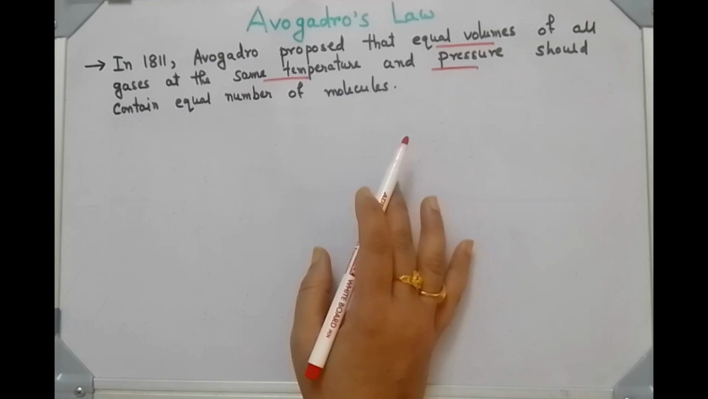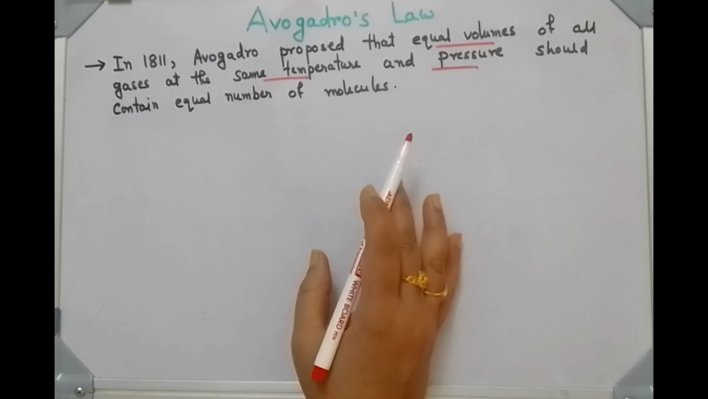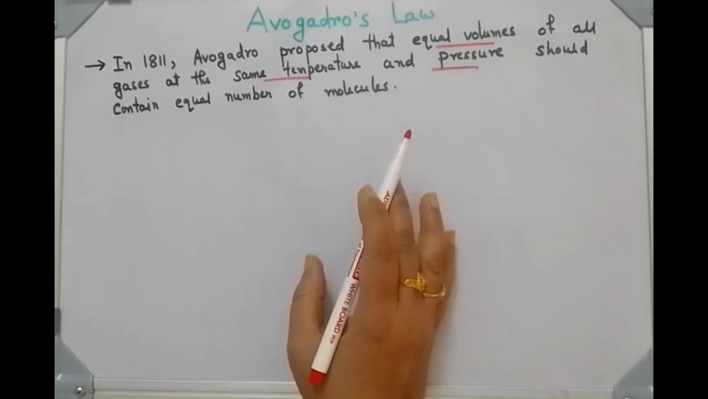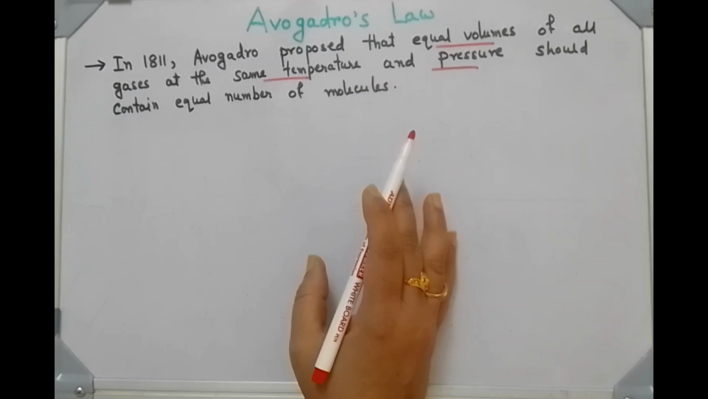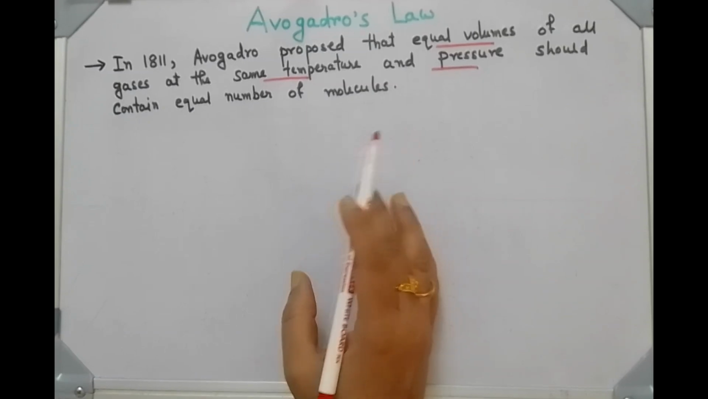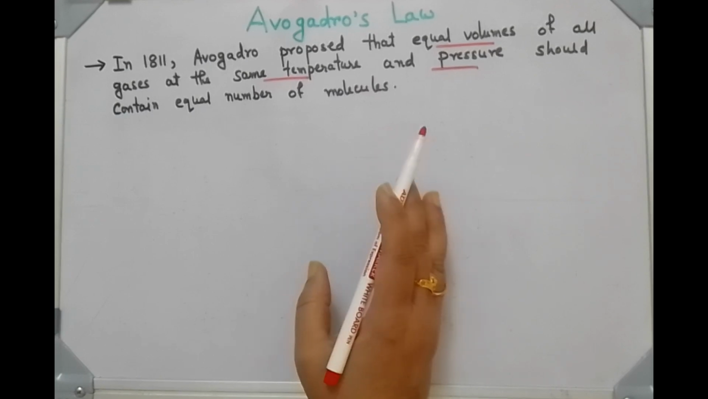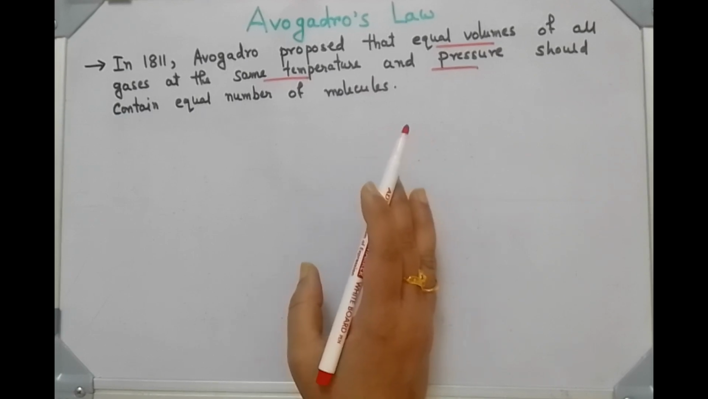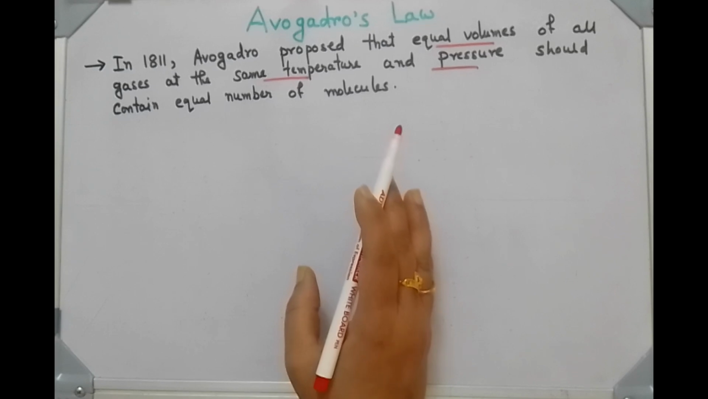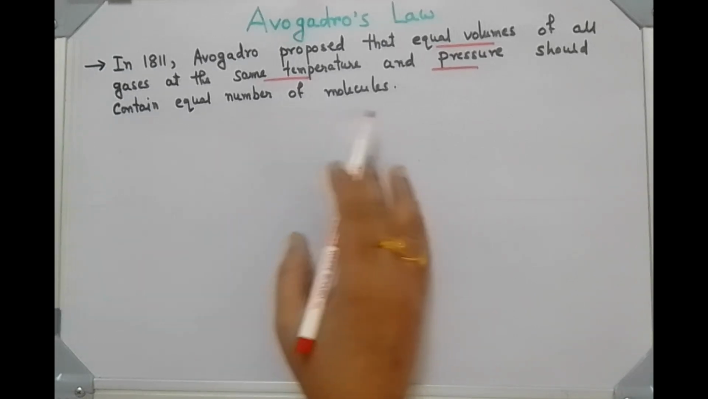Why? If gases under observation are not at the same temperature and pressure, then their volume will not remain equal. By changing temperature and pressure, the volume of gas will change. If the volume of gas does not remain the same, then they do not contain an equal number of molecules.